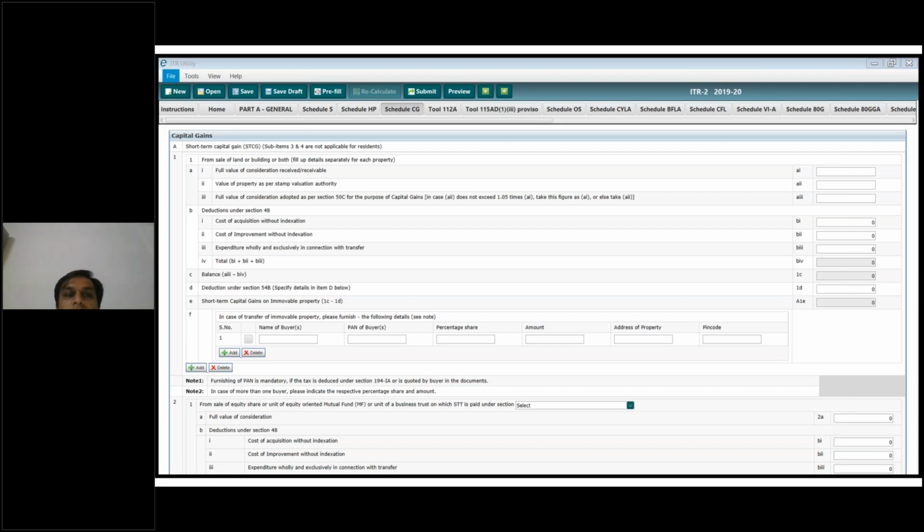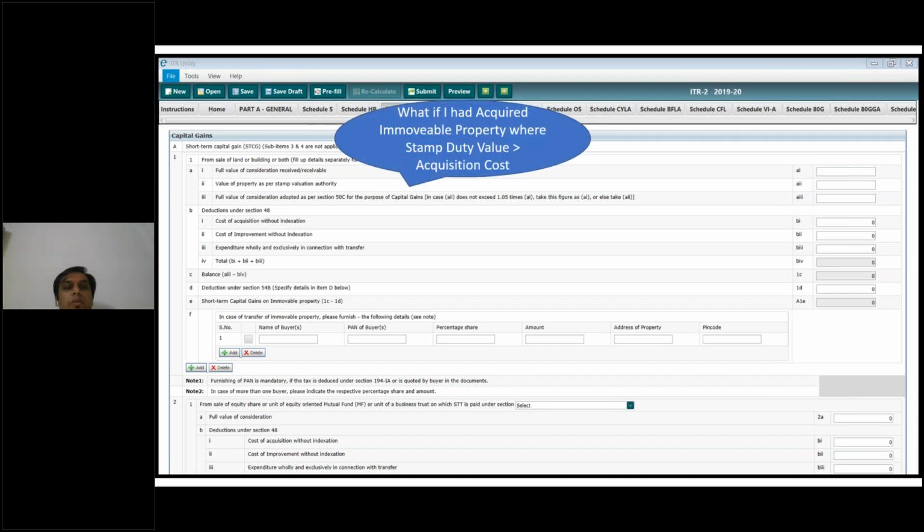So while buying a property, you should make sure that you consult someone. And if you had purchased a property for 100 rupees and the market value is 112, here the 12 rupees would go to income from other sources under section 56(2)(x).